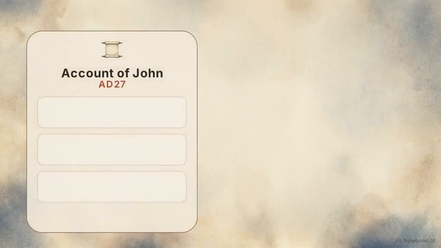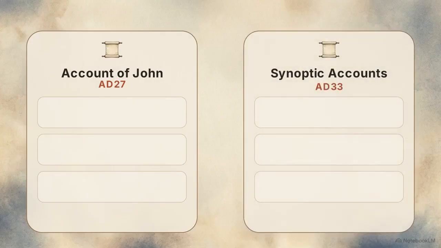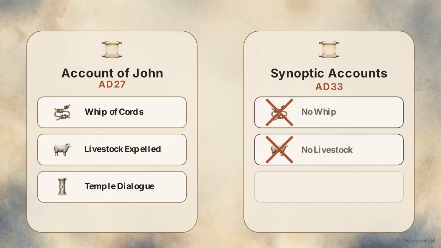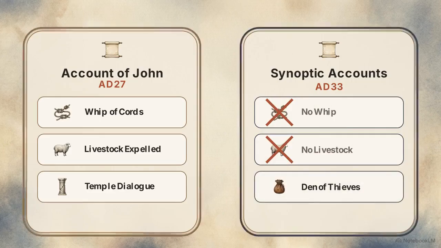When we put these accounts side by side, we can perform textual forensics to look for details that might distinguish the two narratives. John's account includes specific details: a whip of cords, the expulsion of livestock, and a unique dialogue regarding the destruction of the temple. The synoptics mention no animals and no whip, instead focusing on a distinct quote about a den of thieves.